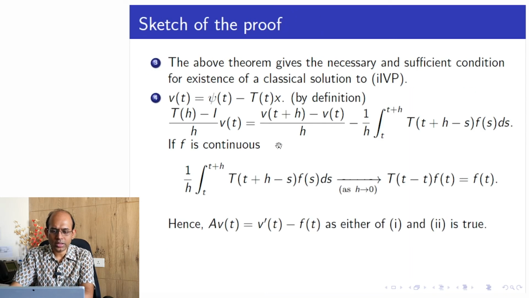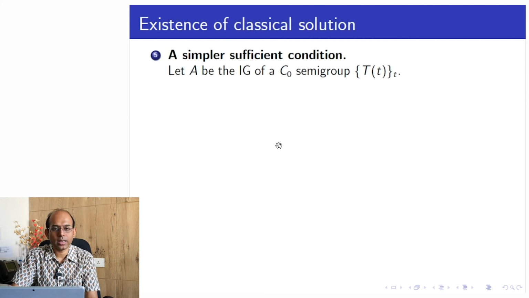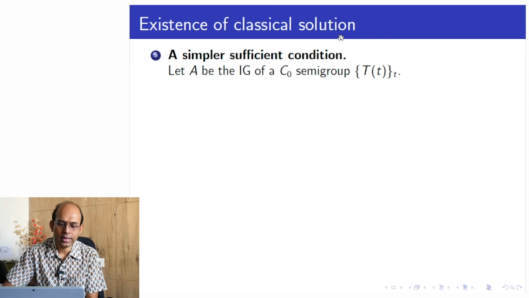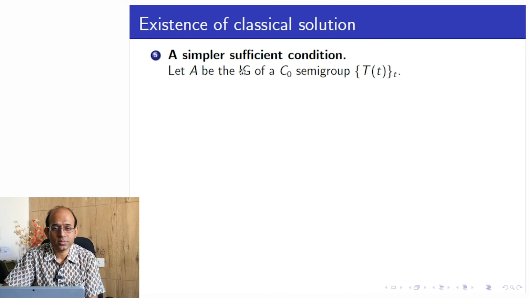Okay, fine. So next we go to another theorem which gives another set of sufficient conditions for existence of a classical solution to the IVP. A simpler sufficient condition: let A be the infinitesimal generator of a C0 semigroup T(t).